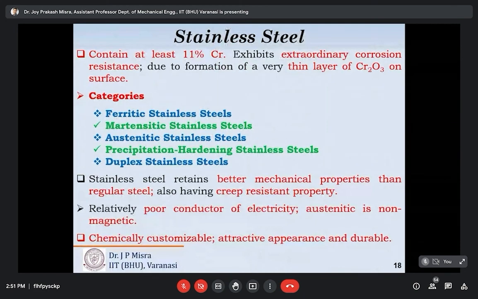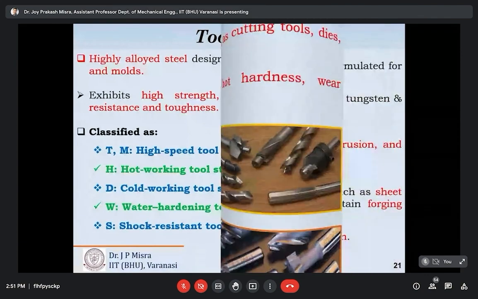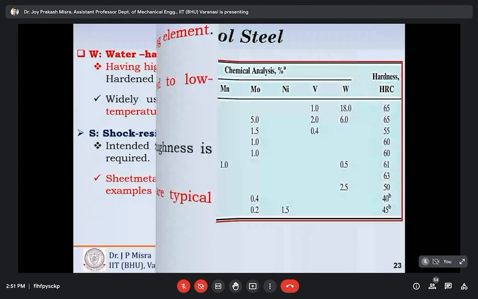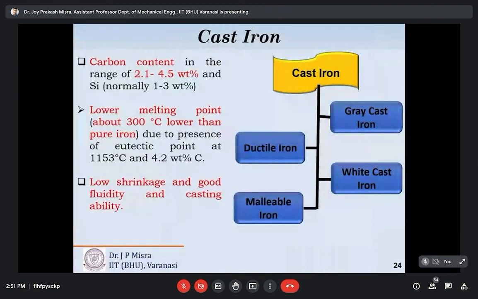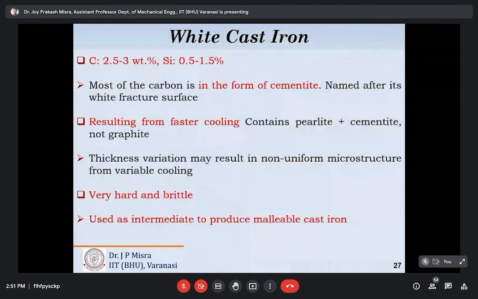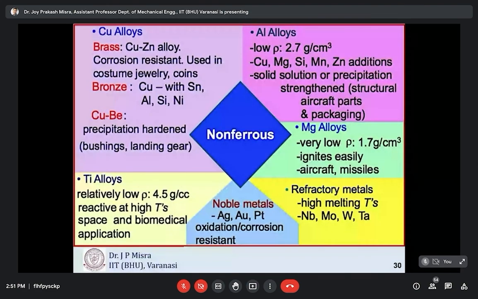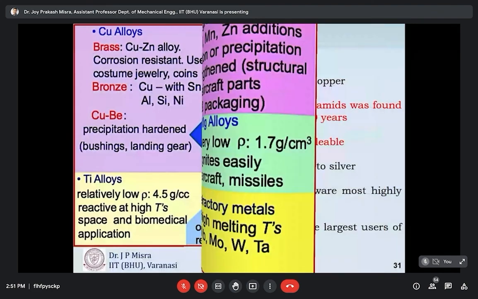So this is all about today's class. In our next class, we will discuss stainless steel and its typical applications, tool steels and their classifications and typical applications, and then cast iron, the classification of cast irons, their different microstructures, and their applications, and then non-ferrous metals and alloys like aluminum, magnesium, copper, titanium, and other refractory metals. Okay, we will discuss it later.